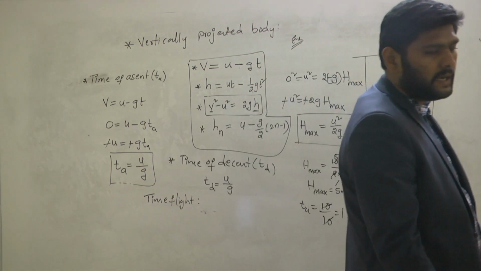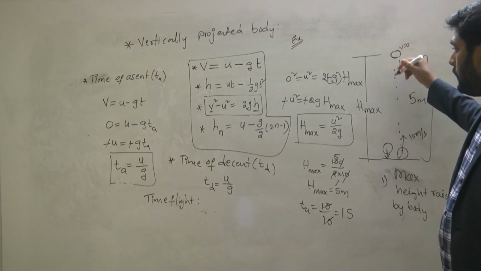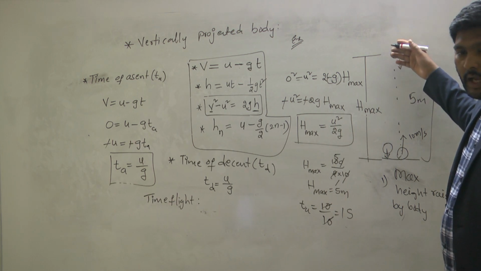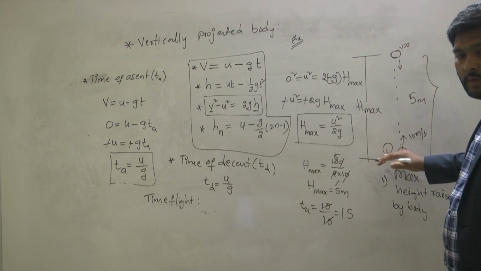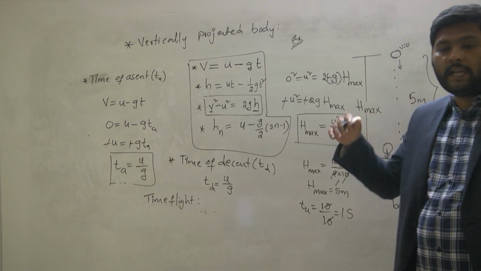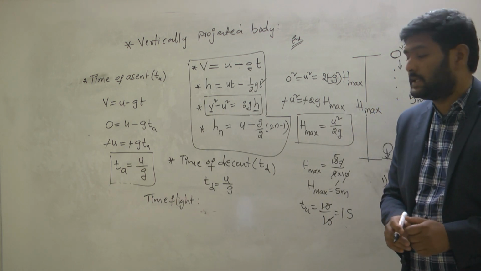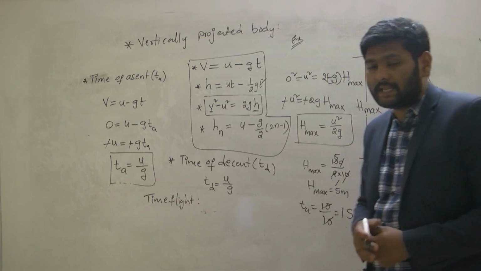When you throw an object upward, it is in the space, and when it is coming down, it is also in the space. Simply, the time the object is present in the space is nothing but time of flight.